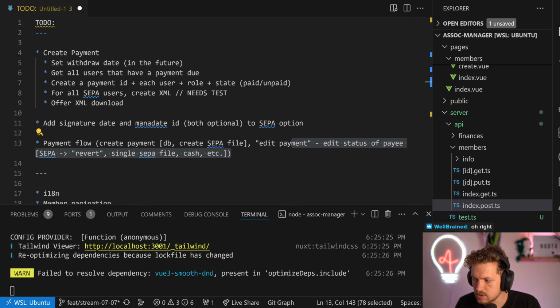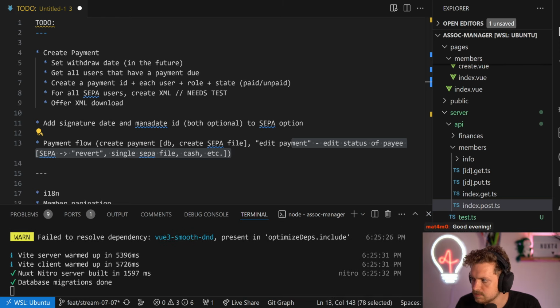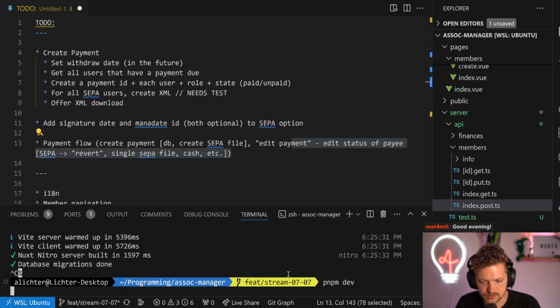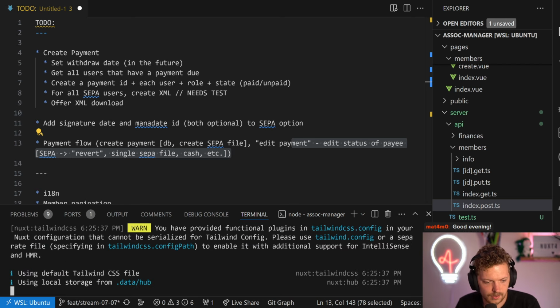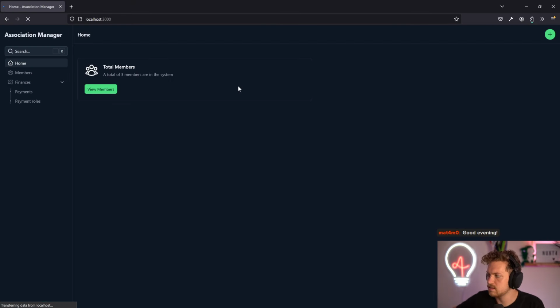The first thing I'll do though is close down another project, which runs on port 3000. So okay, let's get going. Yeah, Nuxt. This is what we're using to build a platform association manager. Quickly adding this here as well, and we're good to go.